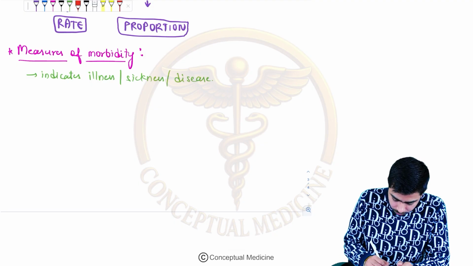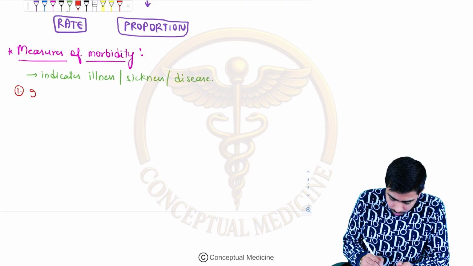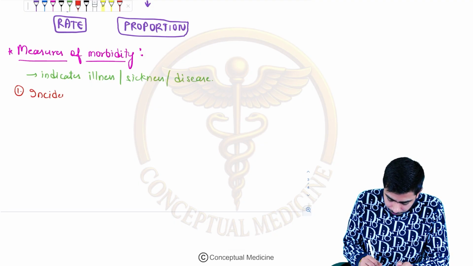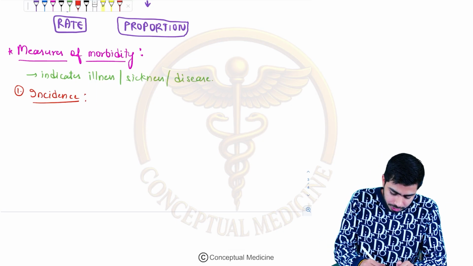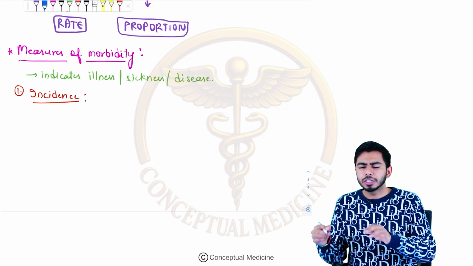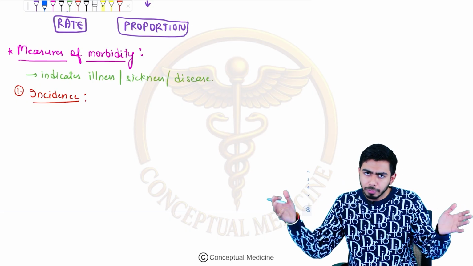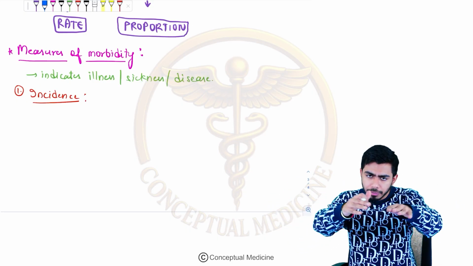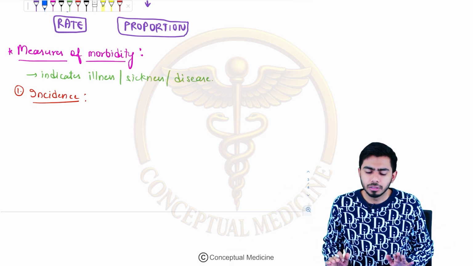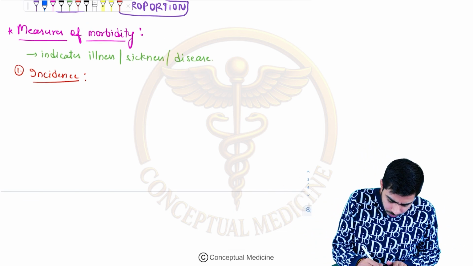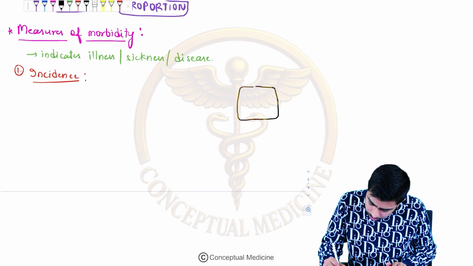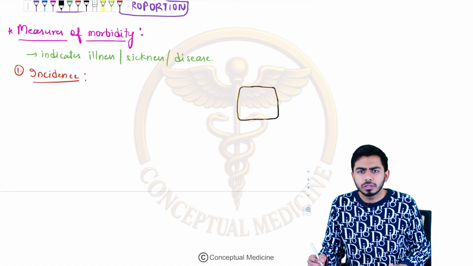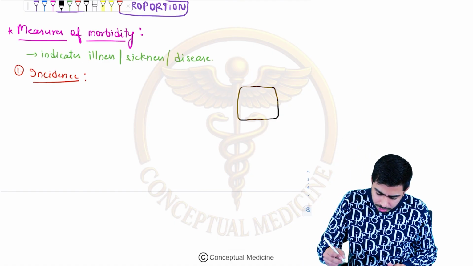That is your incidence. Basically, what is incidence, guys? Incidence is basically the number of new cases which are coming in the population. Very, very easy, guys. Look over here. For example, this is some community. Here in this community, there is some population. I will add some cases over here.